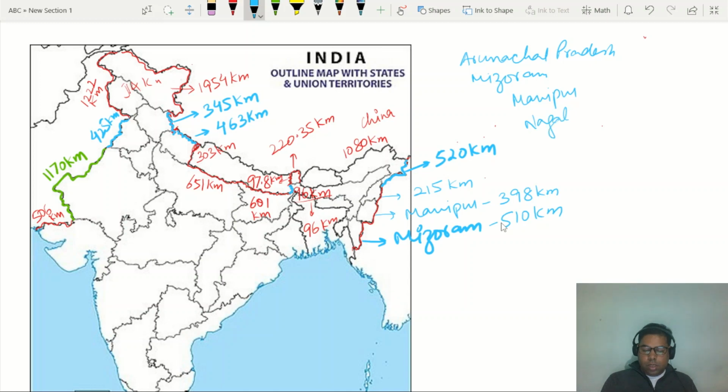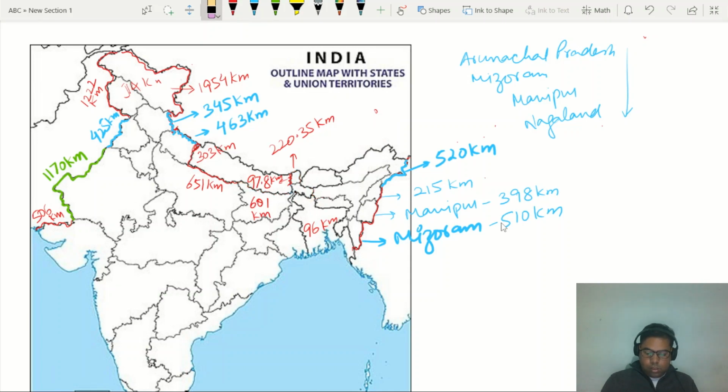So this is the descending order of the border with a neighboring country like Myanmar. Next part is Bhutan.